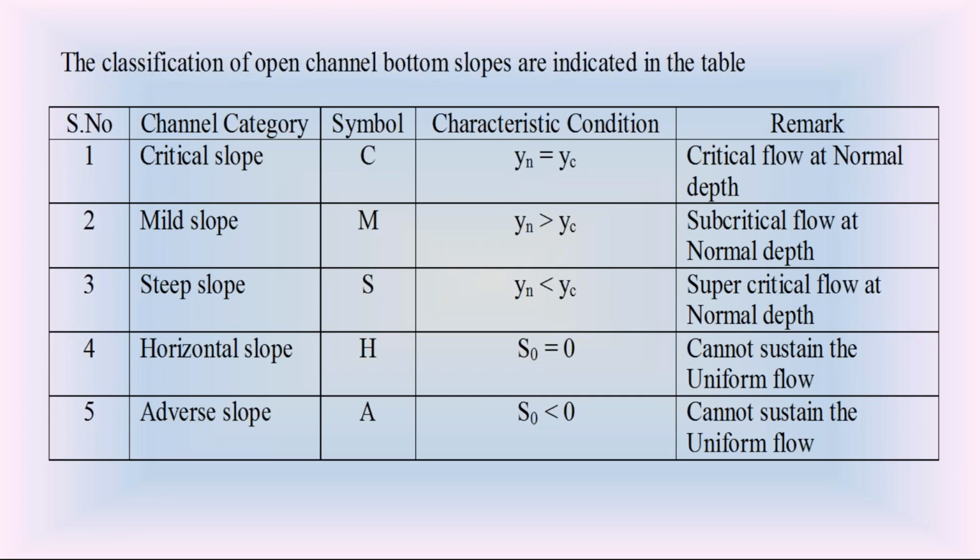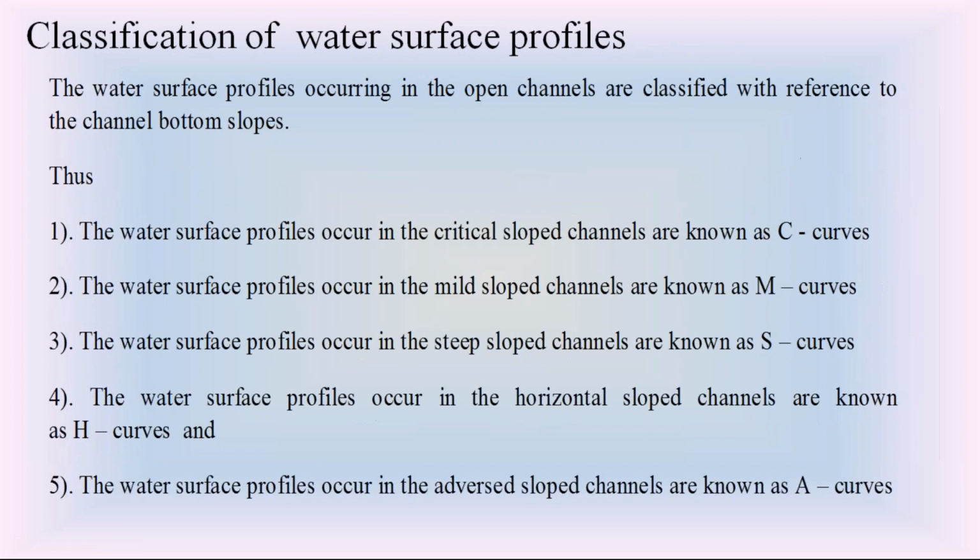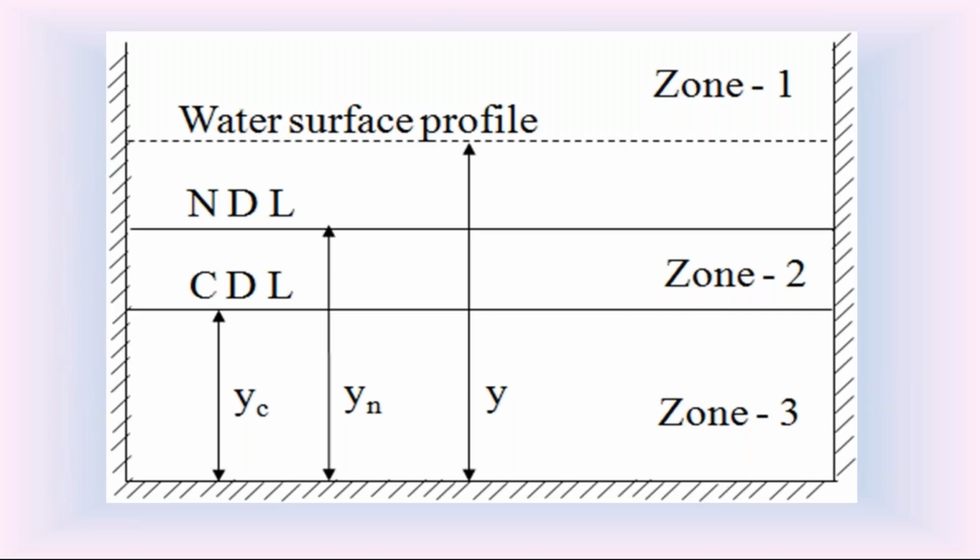The water surface profile in the mild slope channel is called M curve. Now check the mild slope channel water surface profiles carefully. Since in mild slope Yn is greater than Yc, the depth of flow Y in the mild slope may be in zone 1, maybe in zone 2, maybe in zone 3.